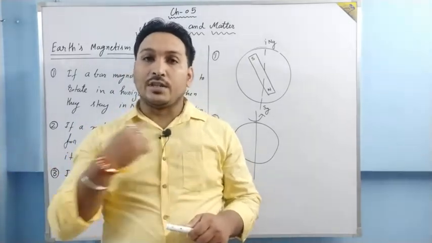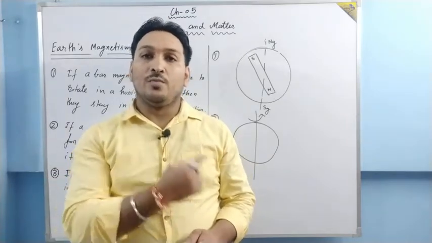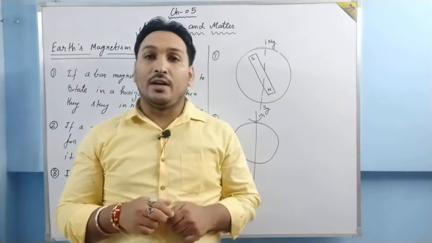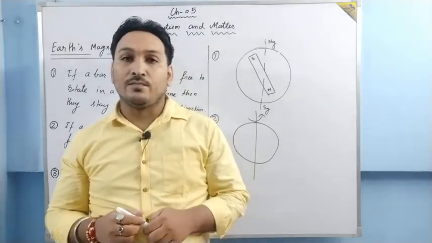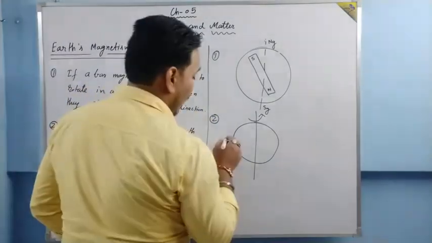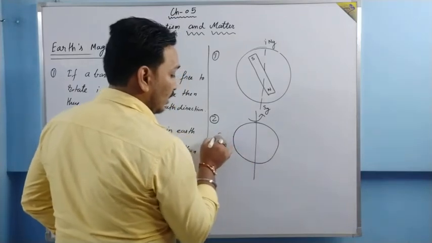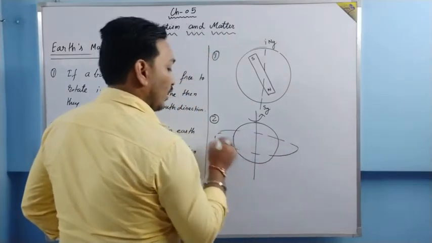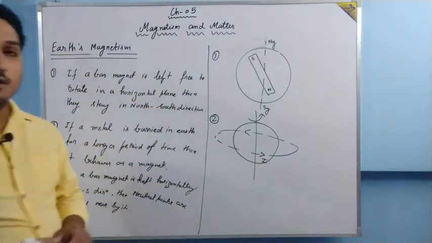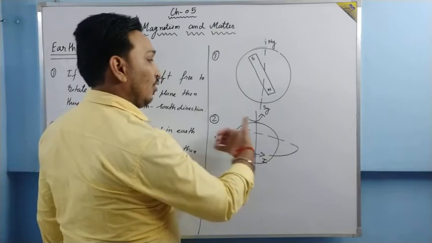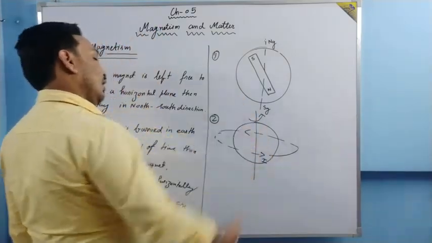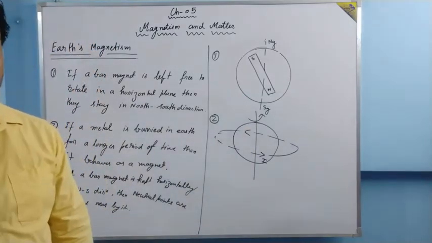When ions rotate, they make a current loop, and that current loop behaves as a magnetic dipole that we have done in the last video lecture. So this was the idea that with the rotation of earth, the ions also rotate, and they form an equivalent current loop, and because of that current loop, earth behaves as a magnetic dipole.